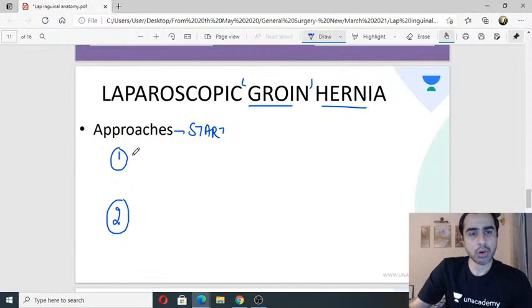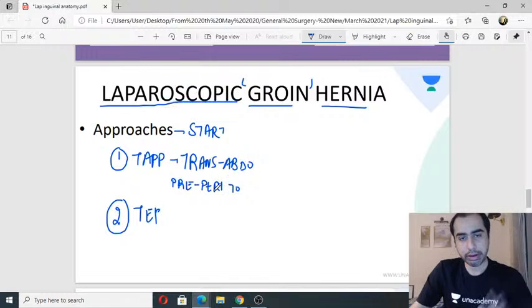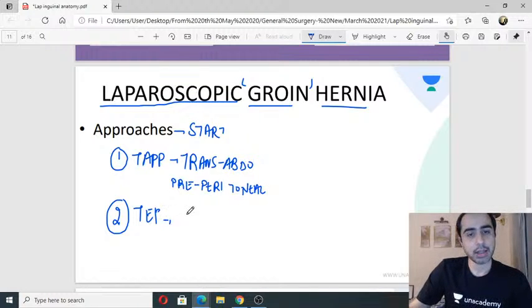One approach is called TAPP. Other approach is called TEP. Okay, TAPP stands for transabdominal pre-peritoneal. No, not open or laparoscopic. We are talking about laparoscopic only. Open I have already done. So transabdominal pre-peritoneal, and the other is totally extraperitoneal.